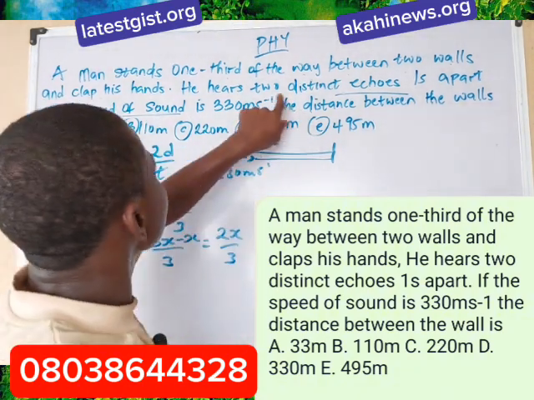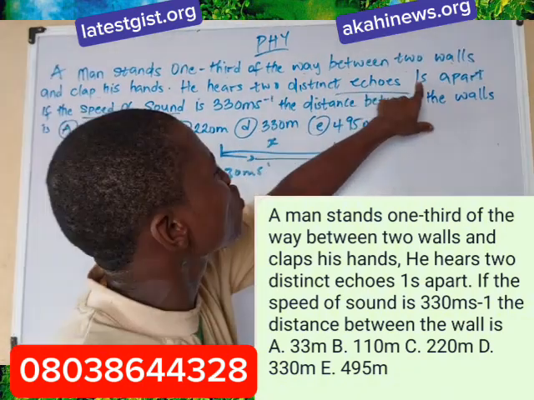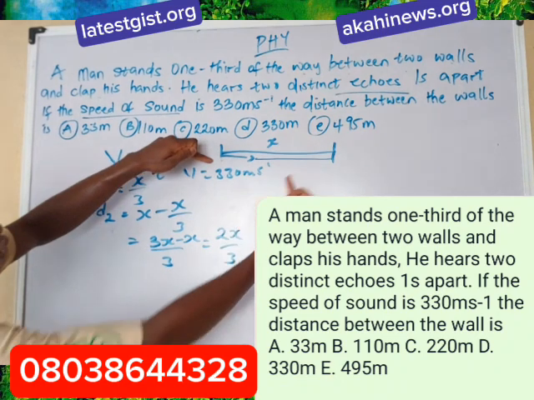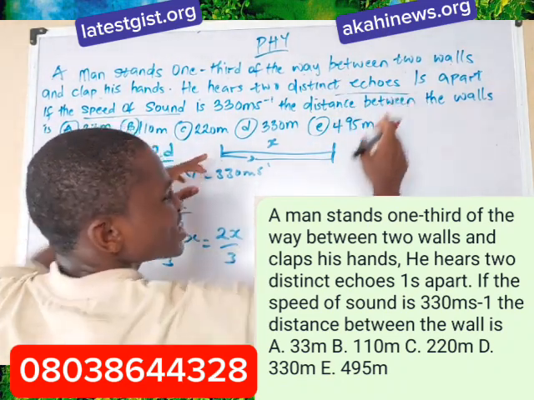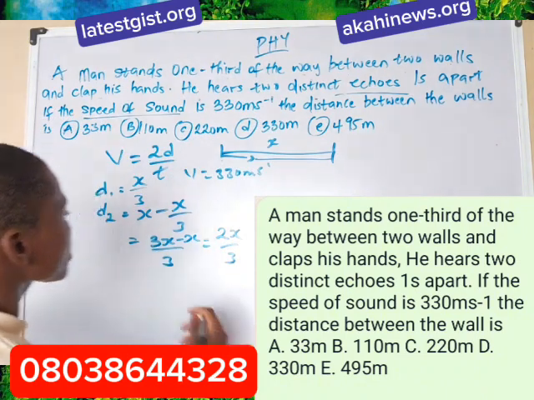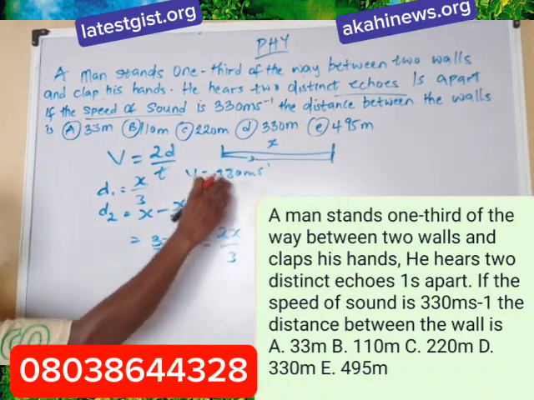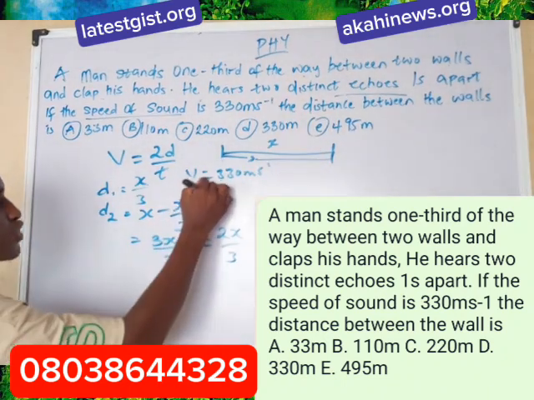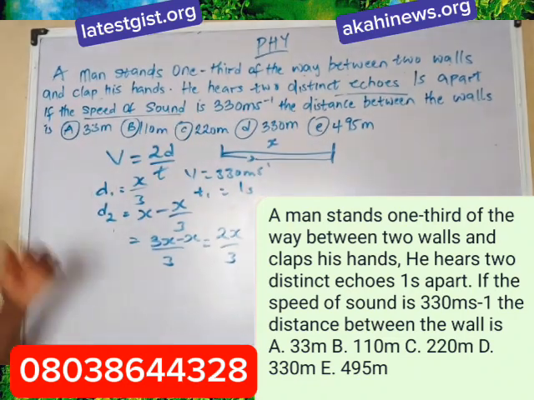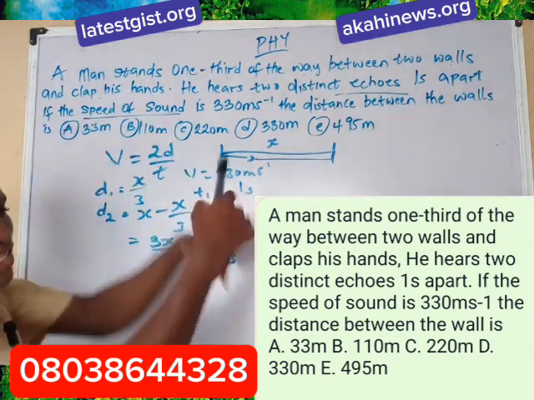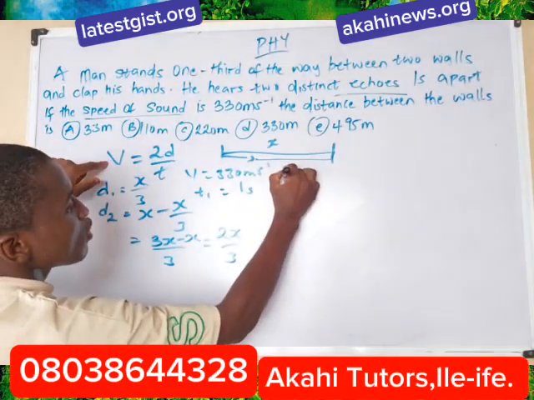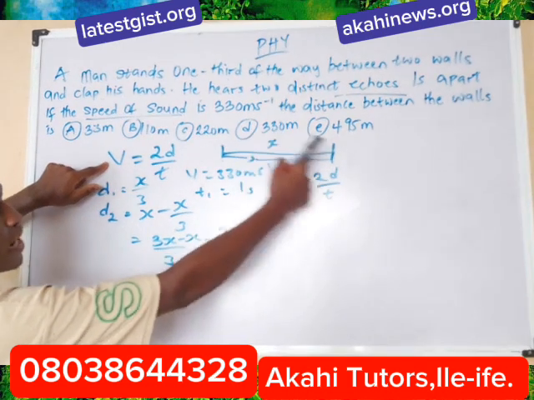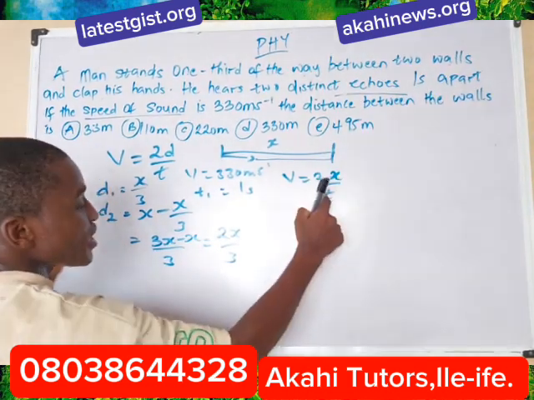They say he hears two distinct echoes 1 second apart. This is not the actual time, but because of the two walls, he hears one echo 1 second after the other. So the time difference between the first and second echo is 1 second. Now we make t the subject of the formula. From v equals 2d over t, with d being x, we change this to x by making t the subject.